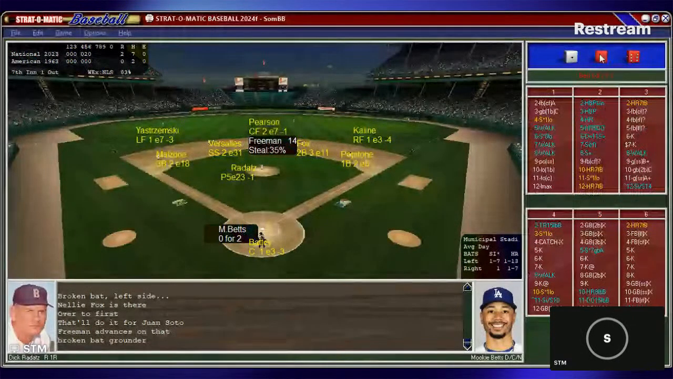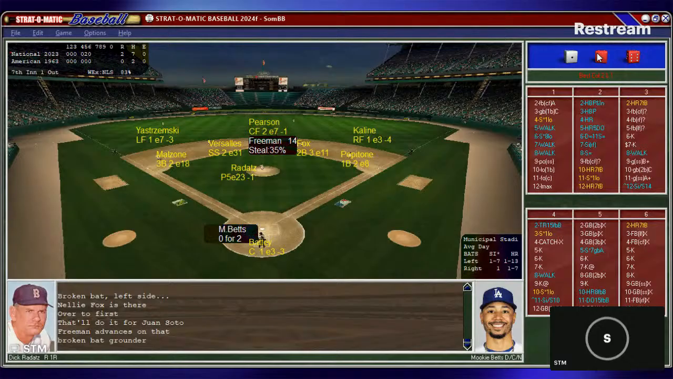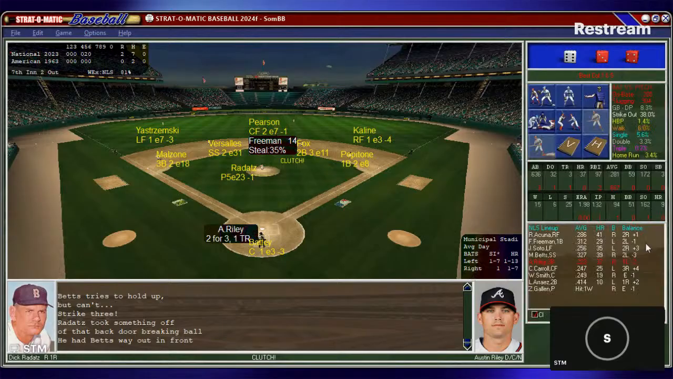So now here's Mookie Betts, 0-for-2 in the ball game. Batty puts down the sign, and Raditz working now from the stretch. Runner on second, 1 out. Here's the pitch to Betts, and that's a shot for Raditz. Oh, the big man, Dick Raditz with a big strikeout.